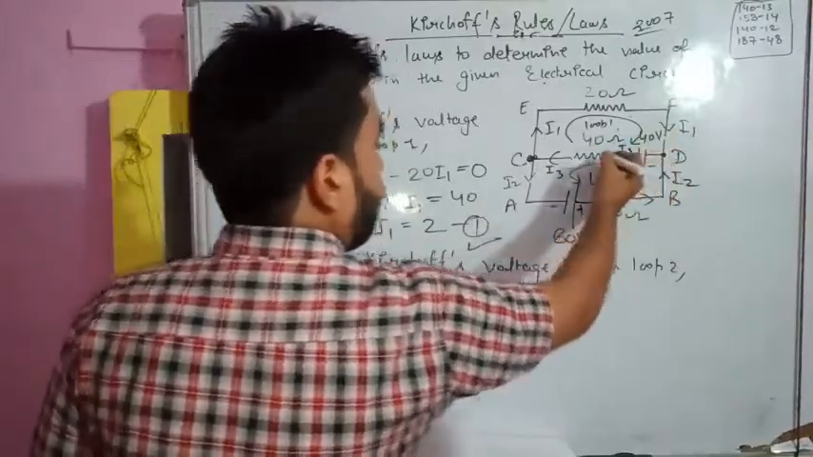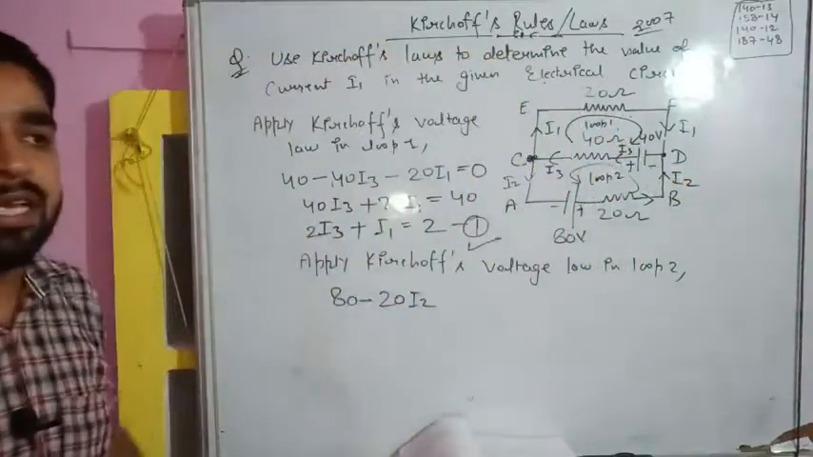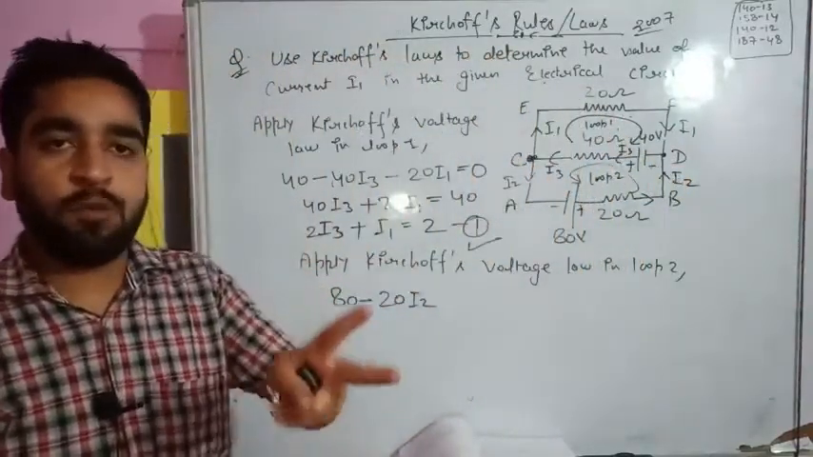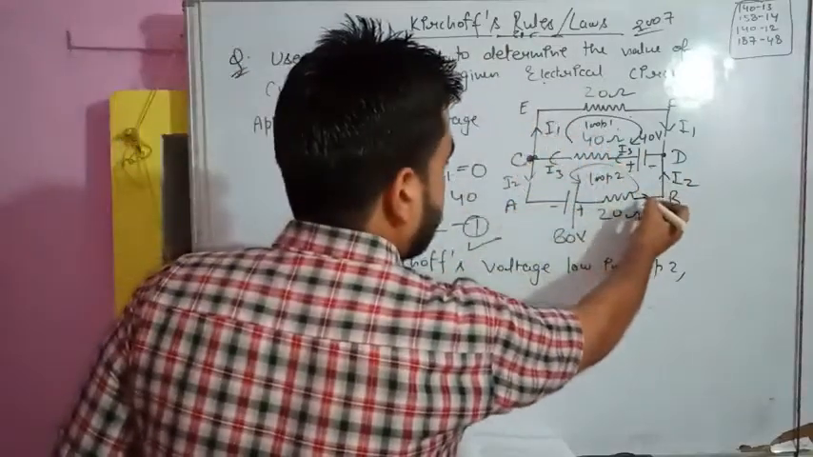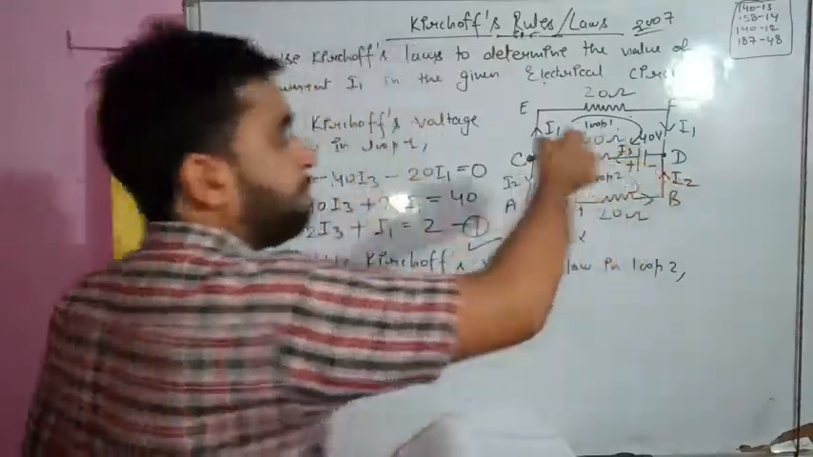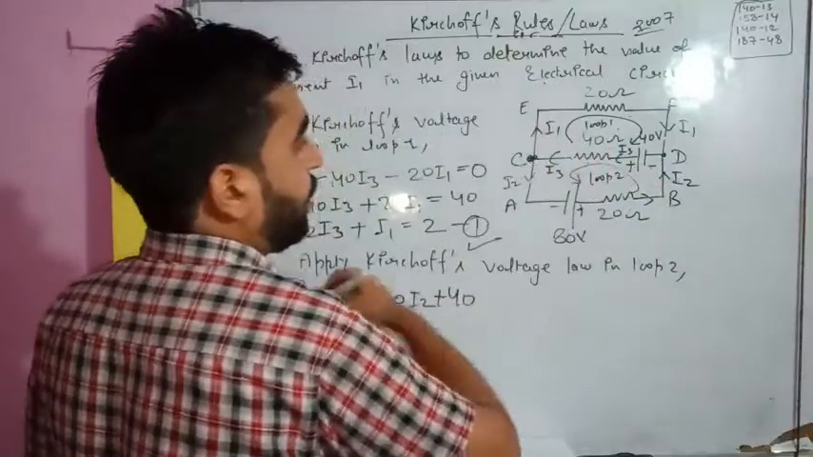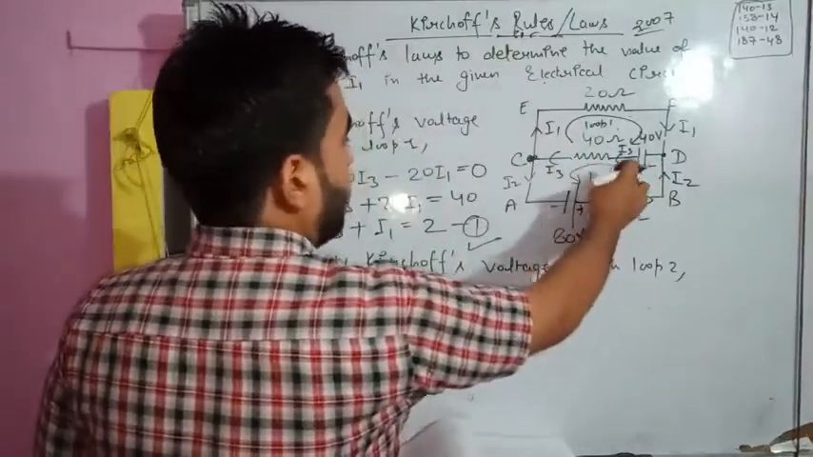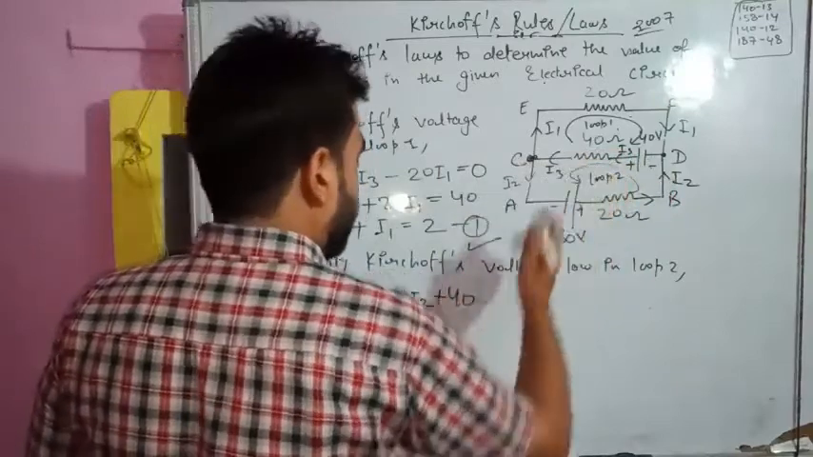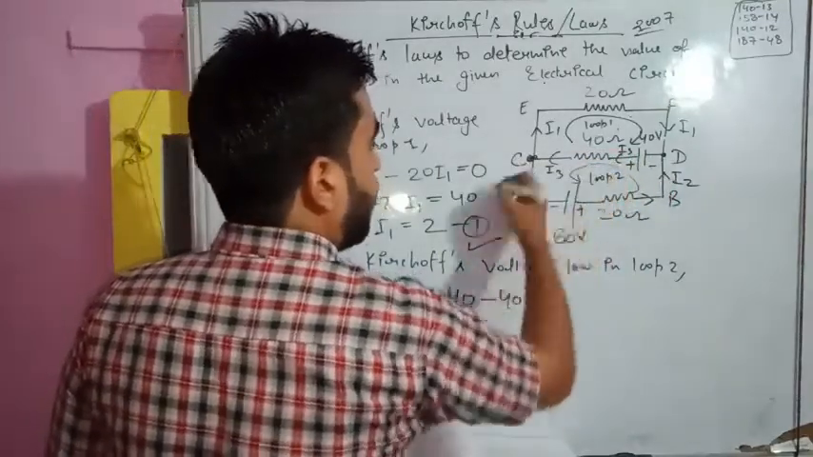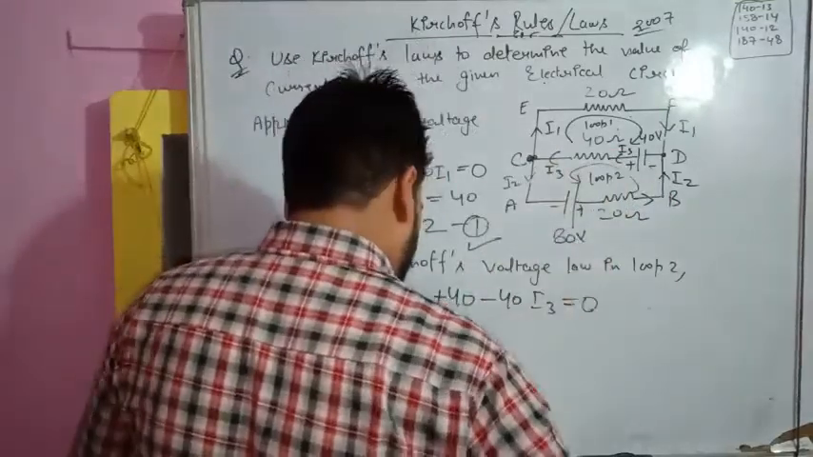Then in this loop, we are going from negative towards positive. If during a loop you find a potential difference going from negative to positive, it is added, so this will be considered plus 40. Now the resistance is 40, so minus 40 and the current is I3. Now we are at the same terminal, so it is equal to 0.